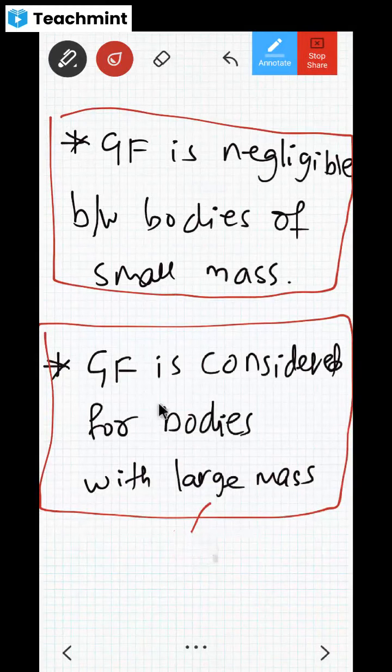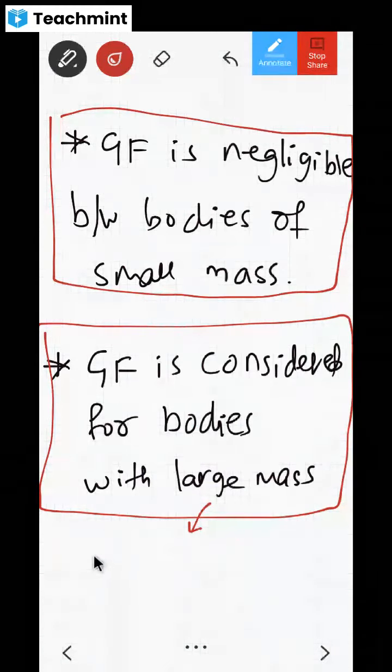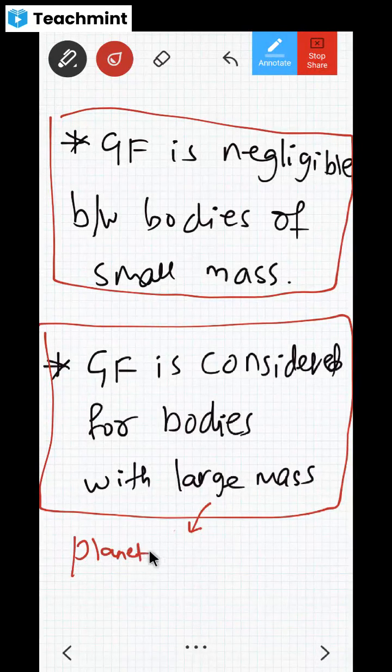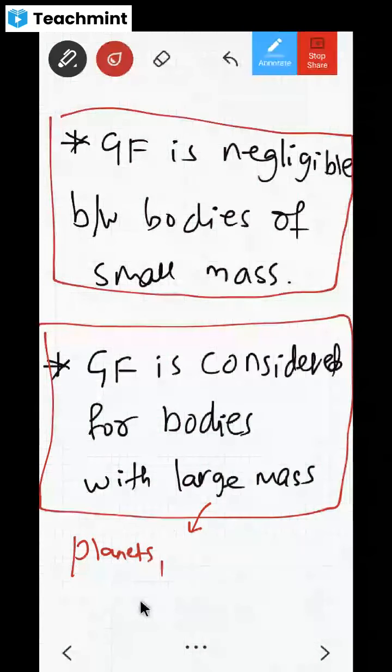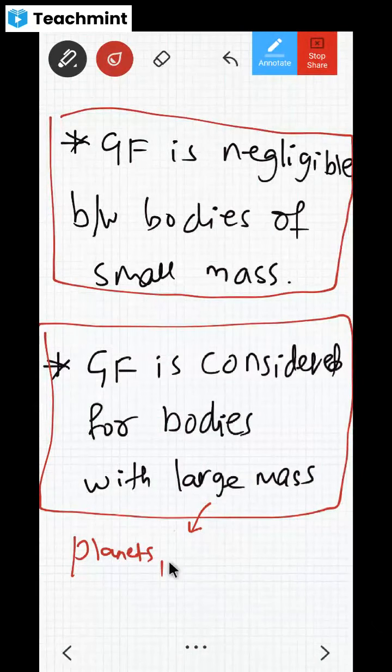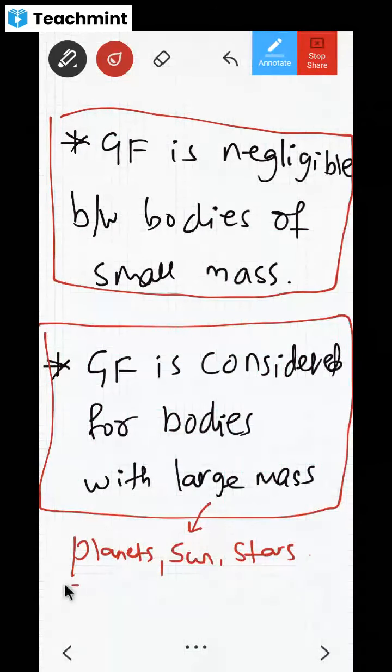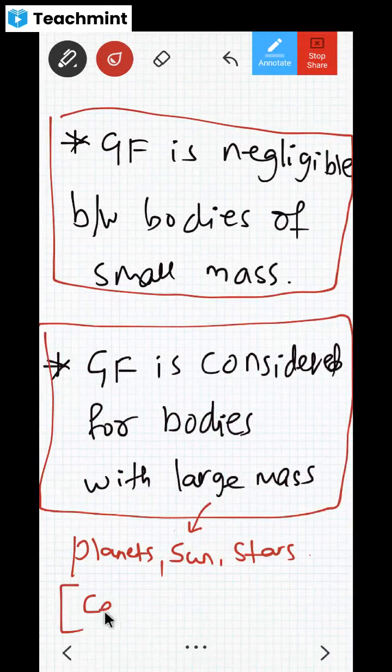Yeah, all right, dear children. Large bodies means we have to consider planets. Can you compare the size of an elephant with planets? No, sir. Sun, then stars, all these things, large bodies means. So gravitational force is considered for bodies with large mass, especially celestial bodies.